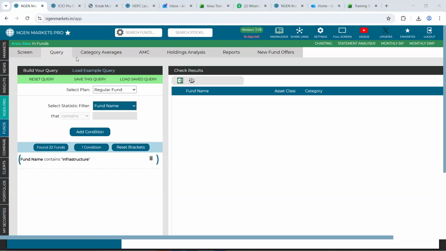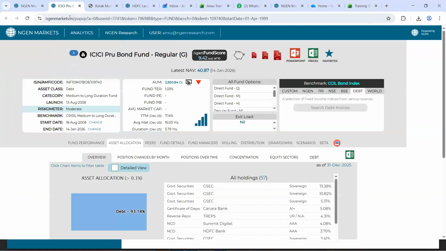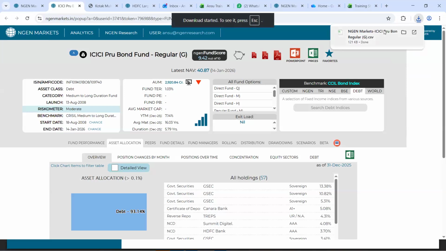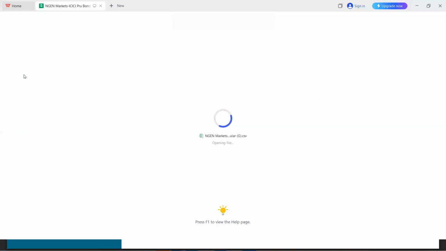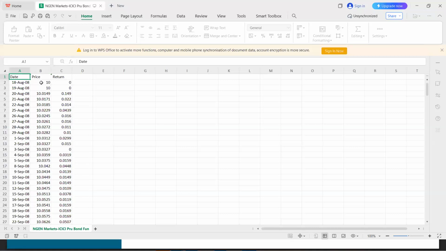Okay, there's another question: how you can get the daily NAV and returns of a single fund. When you open a single fund analysis, there is an Excel download option available right here. Once you download this Excel, the daily NAV and the respective returns will come up. This is available on a single fund level. The NAV, the price, and the returns come up.